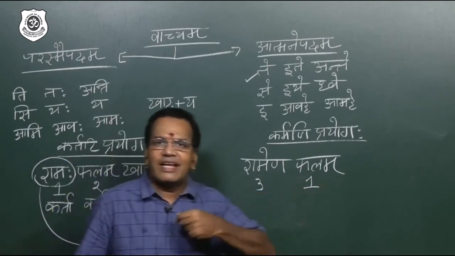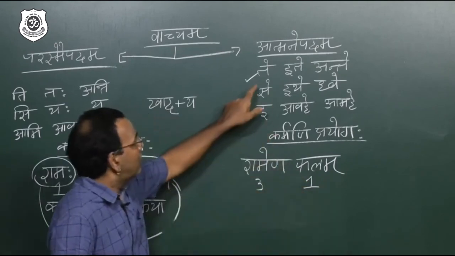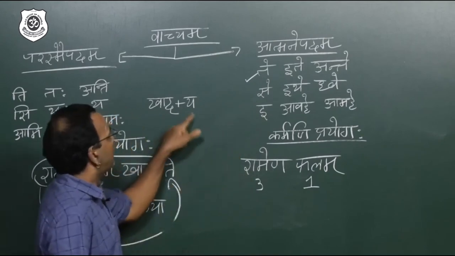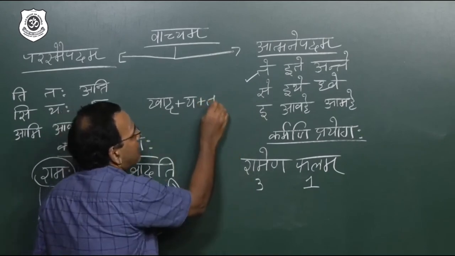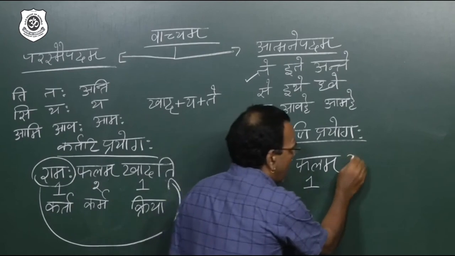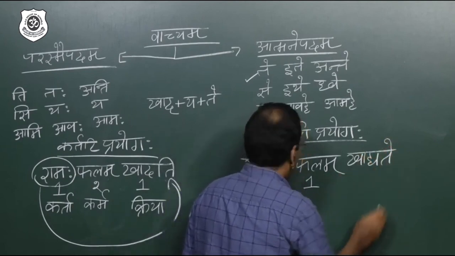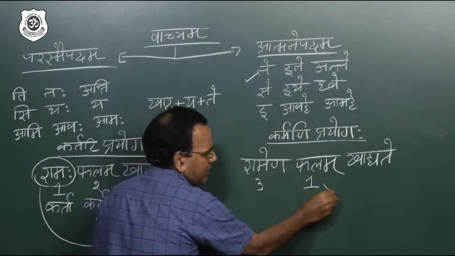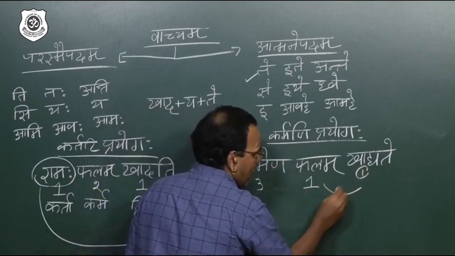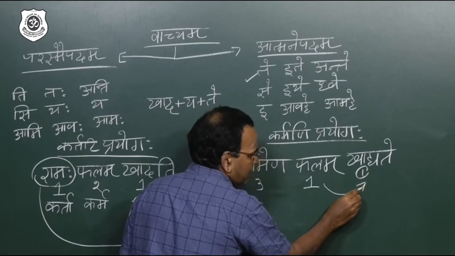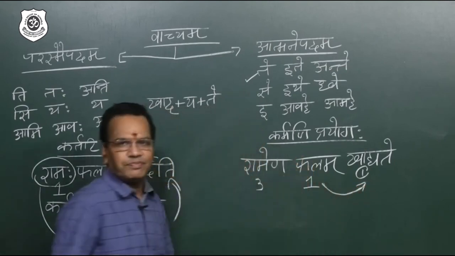Phalam. Phalam, neither I nor you. It is a third person. So third person formula te. So khad plus ya plus te is equal to, my dear students, answer: khadyate. That's all. Here what happened? This is also I am writing 1, and this is reacting. The verb is reacting according to phalam.